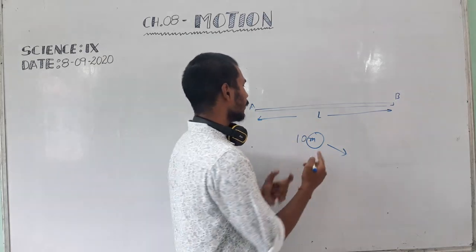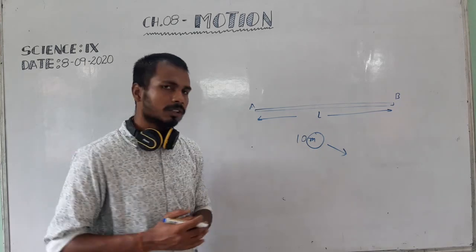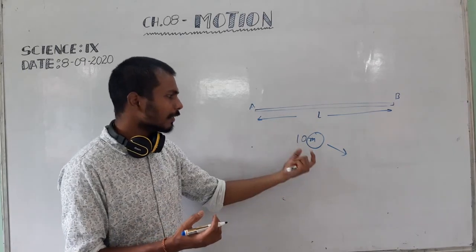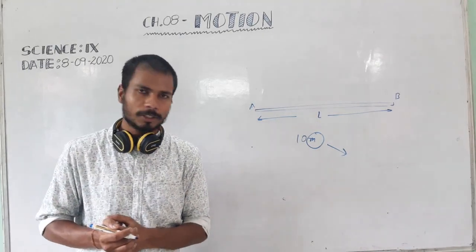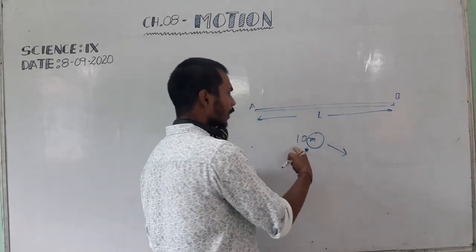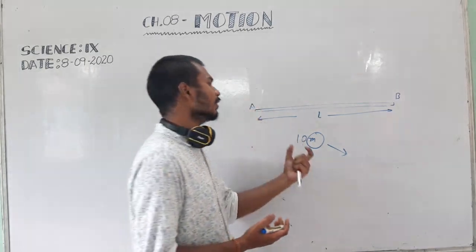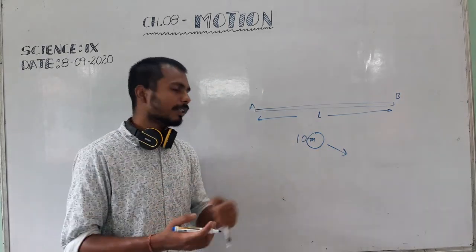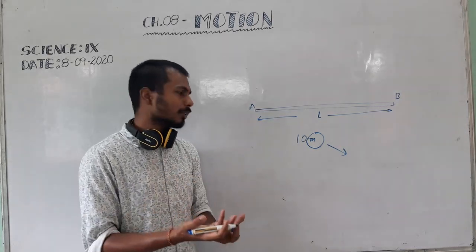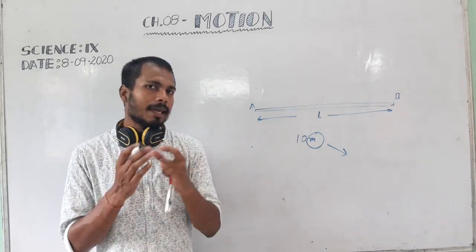So every time you can't write centimeter, millimeter. There is a standard unit which is used all over the world. In this chapter we have to use the standard unit to measure physical quantities. While writing the value of a physical quantity, we have to use a proper unit, that is called the standard unit. This standard unit is very helpful during calculation. So whenever you are going to measure something, always remember to write the standard unit, that is, the SI unit.